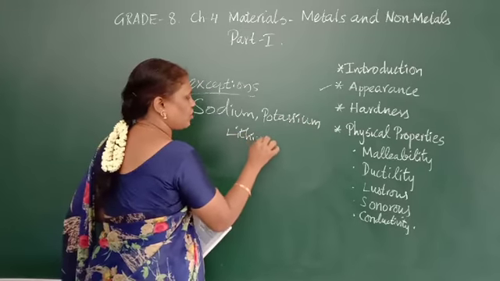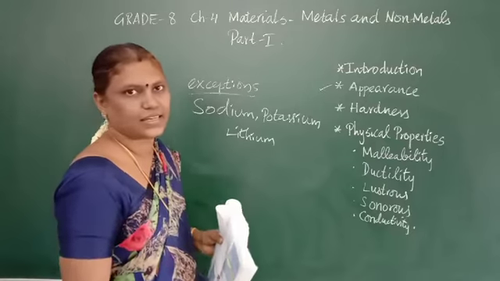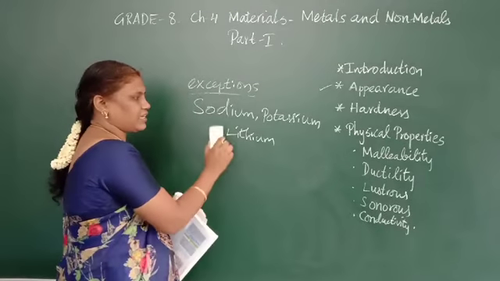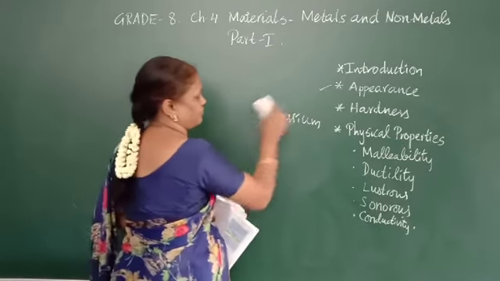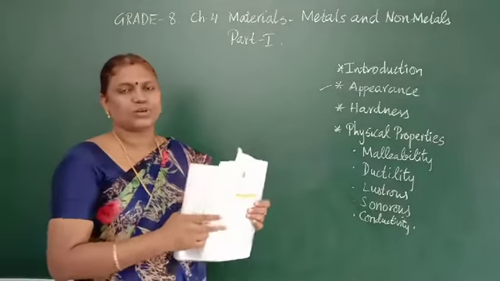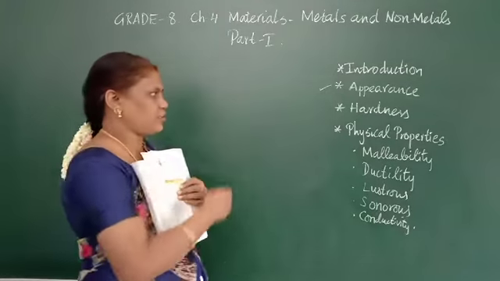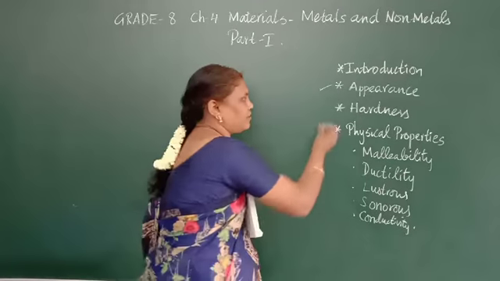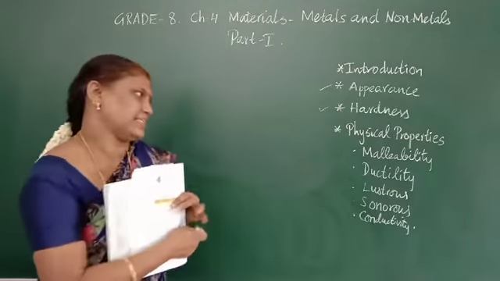These metals are soft and not shiny, and we can even cut them with a knife. This is about appearance and hardness. Just by seeing, we can know it. These are also physical properties.